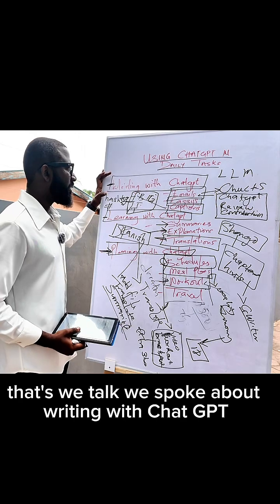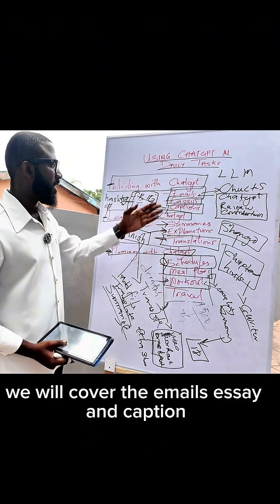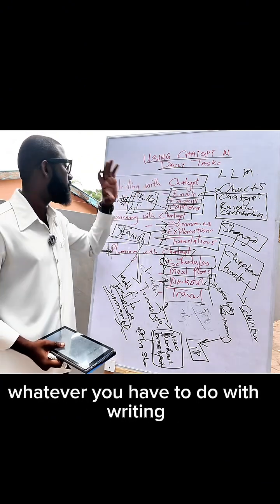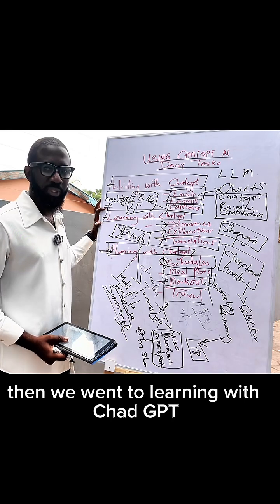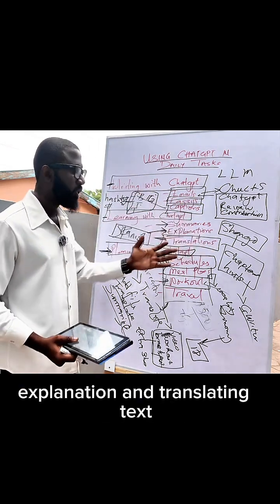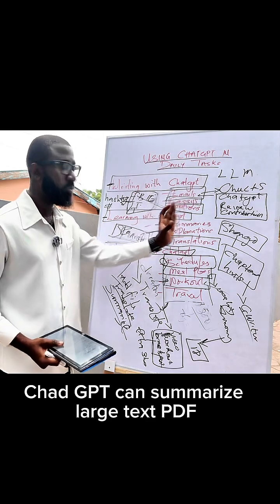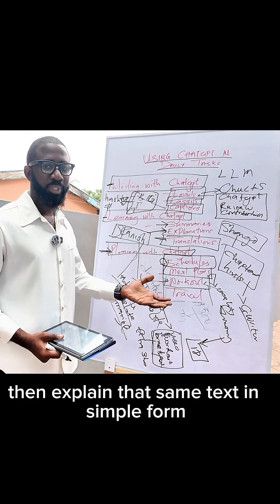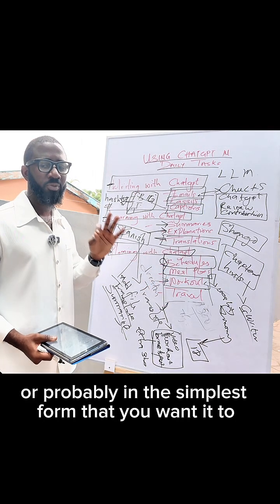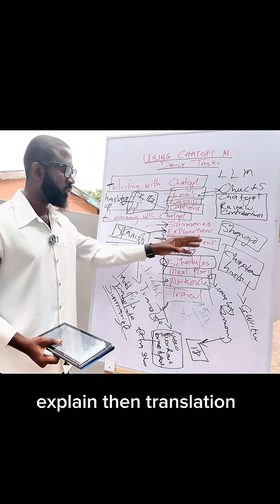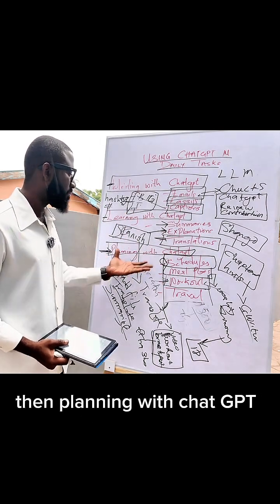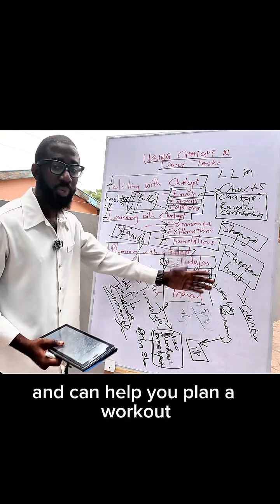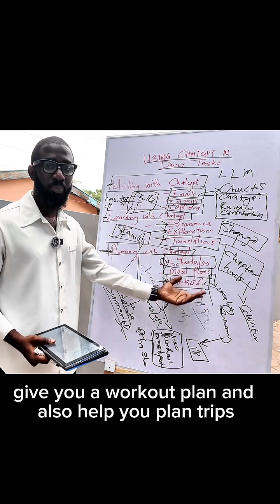We spoke about writing with ChatGPT, where we covered emails, essays, and captions. There are so many more under writing, whatever you have to do with writing. Then we went to learning with ChatGPT, where I spoke about summarizing, explanation, and translating text. ChatGPT can summarize large text in PDF, whatever form you have it, then explain that same text in a simple form, or probably the simplest form that you want. Then translation, it can actually help you to translate that text. Then planning with ChatGPT. ChatGPT can help you schedule, plan meals, give you a workout plan, and also help you plan trips.